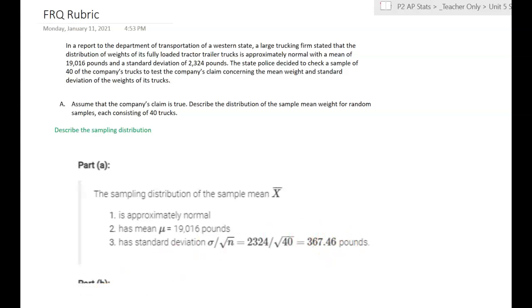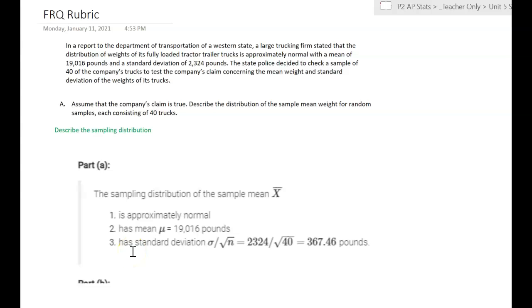367.46 pounds. We get this standard deviation because we take the standard deviation of the population, which is this 2,324 pounds, divided by the square root of our sample size. Our sample size is going to be 40 trucks. As long as you have these three statements, you're good to go and you would get full credit.